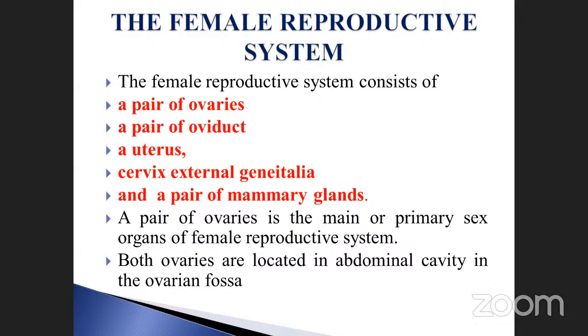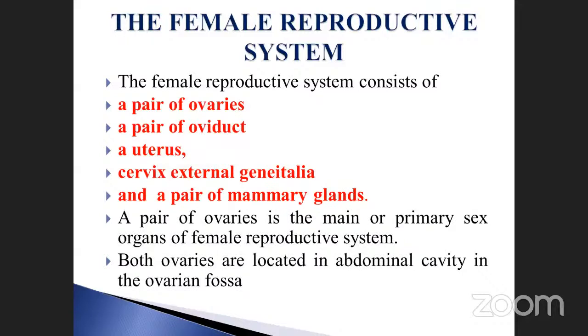Here there are so many technical terms, so all of the students, please kindly take notes. Put a heading like this: female reproductive system. It consists of a pair of ovaries, a pair of oviducts, a uterus, cervix, external genitalia, and a pair of mammary glands. These are all included in the female reproductive system.